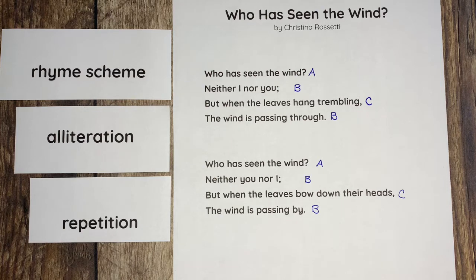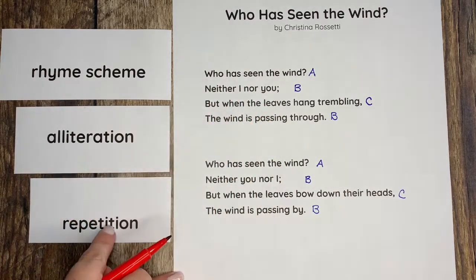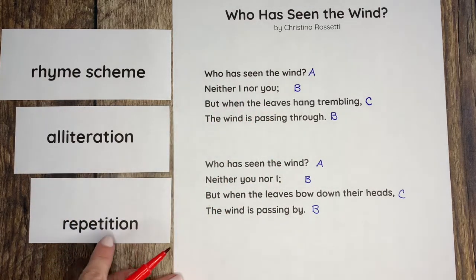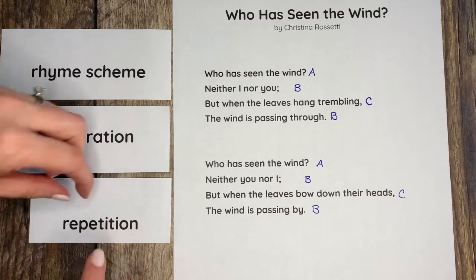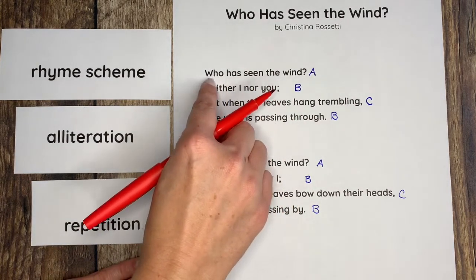Now you might be asking yourself, why would a poet repeat himself or herself throughout the entire poem? And the simple answer is they want to get a particular idea, or a point of view, or a big idea or the theme across in their poem. So let's take a look at this example, Who Has Seen the Wind? We're looking for repetition. To remember what repetition means, it starts off very similar to the word repeat. Repeat, repetition. So let's look at our poem here.